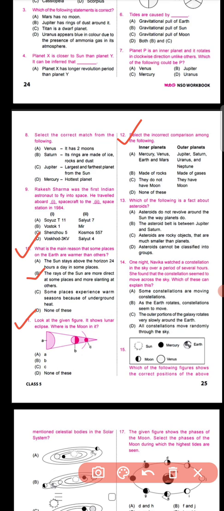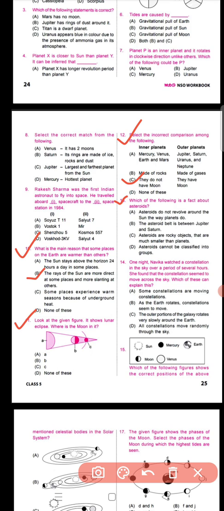Okay, question number 12 says that select the incorrect comparison among the following. Okay, so few comparisons are there, that inner planet and outer planet. So you have to find out the incorrect comparison. So your incorrect comparison will be option number C. Okay, that the inner planets are the planets closer to the sun, that is Mercury, Venus, Earth and Mars, and outer planets are the planets far away from the sun, that is Jupiter, Saturn, Uranus and Neptune. Now two inner planets, that is Mercury and Venus, do not have moon, whereas Earth and Mars have one and two moons respectively. Okay, so your incorrect option will be option number C.